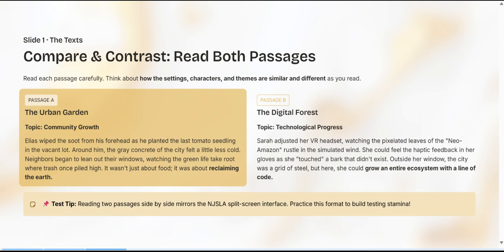Outside her window, the city was a grid of steel, but here she could grow an entire ecosystem with a line of code. Here is a test tip. Reading two passages side by side mirrors the NJSLA split screen interface. Practice this format to build testing stamina.